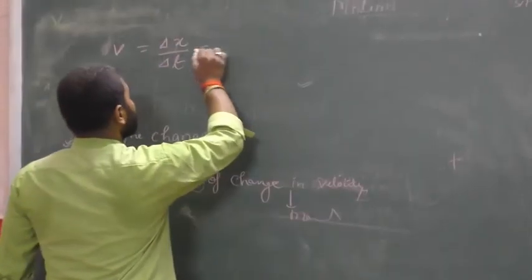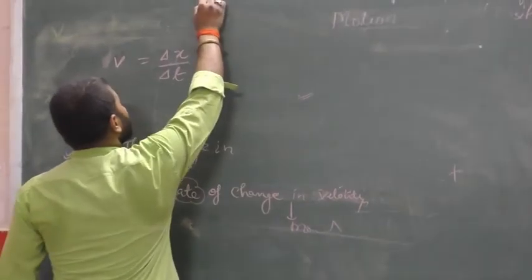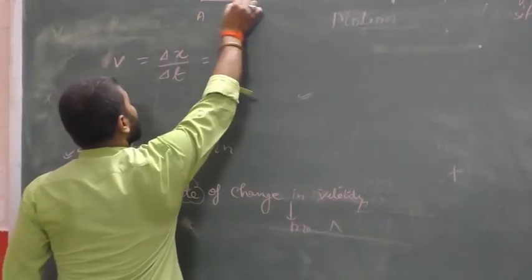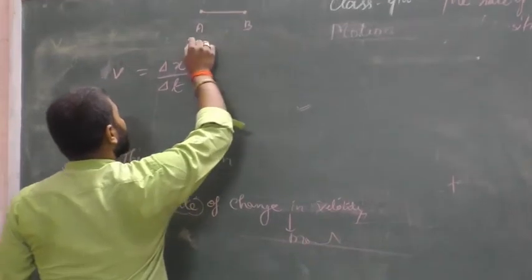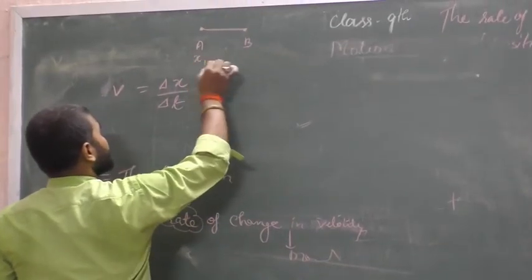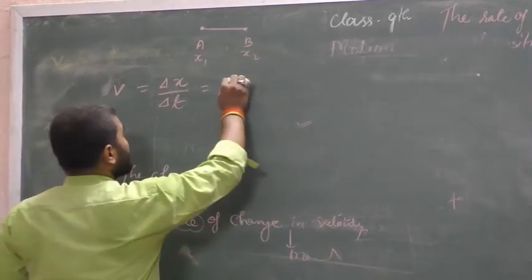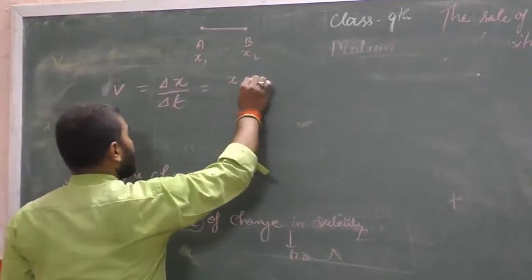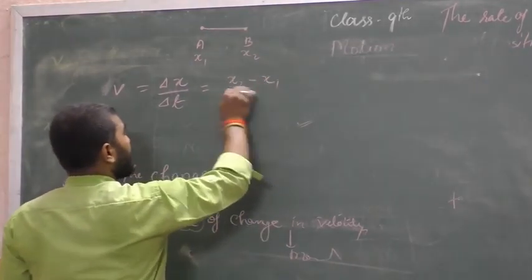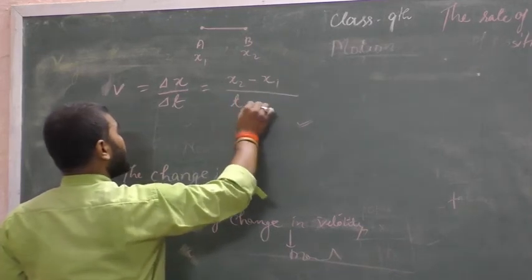It means, if a body is moving from point A to B, and its positions are x1 and x2, then velocity is x2 minus x1 upon t2 minus t1.